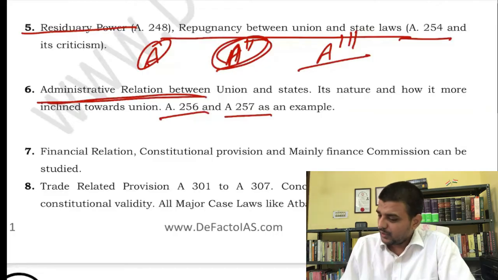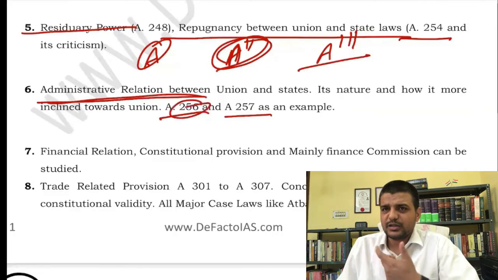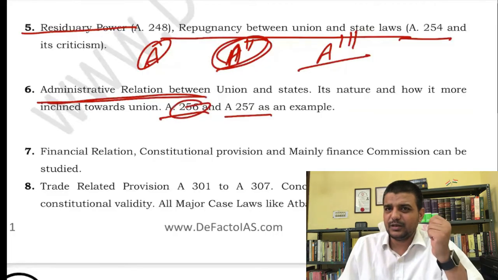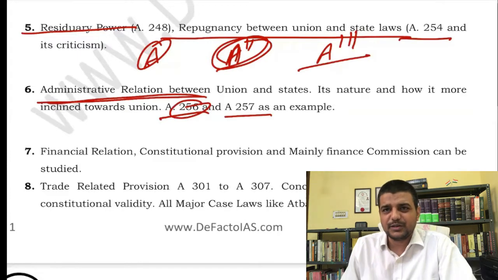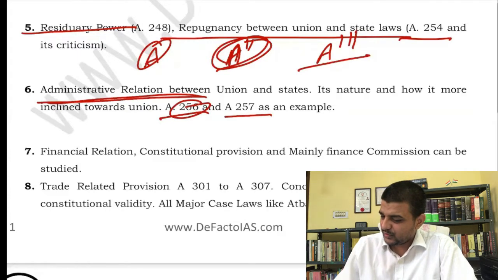Remember, do read Article 256, which talks about how, if an instruction is passed from the Union to the states and they do not follow it, that will amount to a breakdown of the constitutional machinery. Ultimately that is a ground for President's rule. So in that scenario you have to read that up.